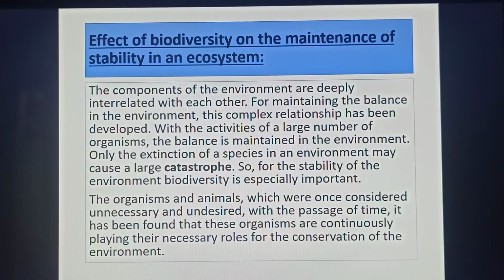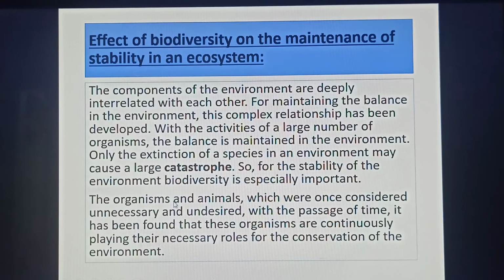Then, the effect of biodiversity on the maintenance of stability in an ecosystem. The components of the environment are deeply interrelated with each other. For maintaining the balance in the environment, this complex relationship has been developed. With the activities of a large number of organisms, the balance is maintained in the environment. Only the extinction of a species in an environment may cause a large catastrophe. So, for the stability of the environment, biodiversity is especially important.